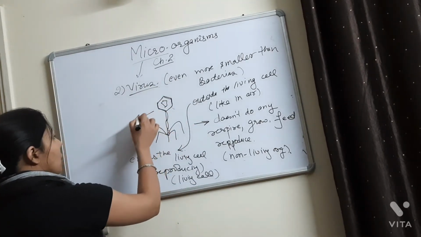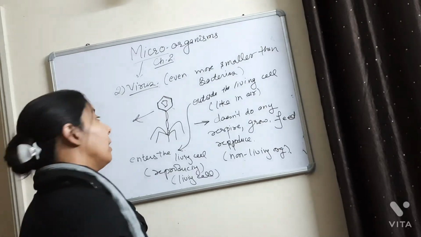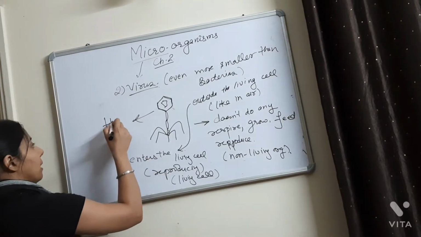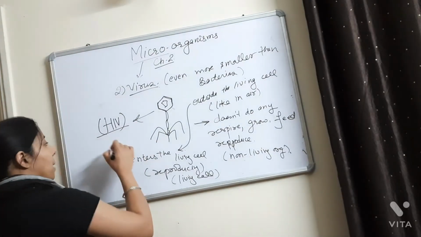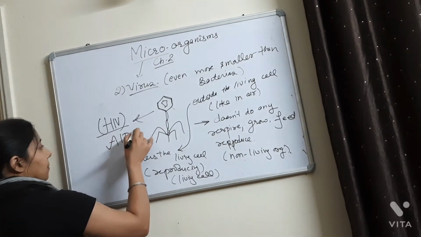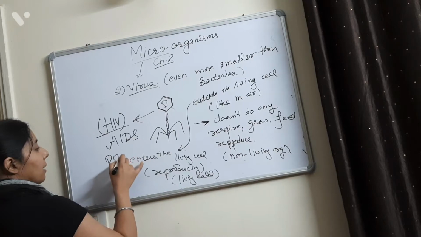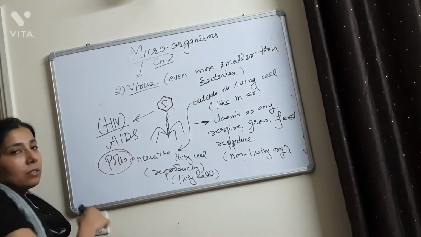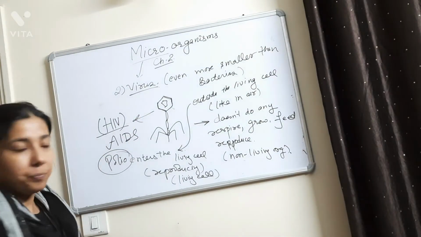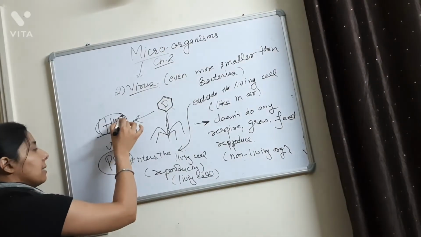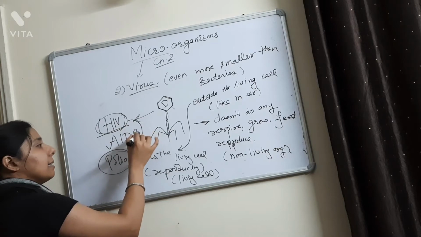Next, the diseases caused by the virus. So what is the name? A very familiar name, HIV virus. And the disease caused by HIV is AIDS. Polio is another disease which is caused by a virus. HIV is the name of the virus, and this virus causes the disease AIDS.